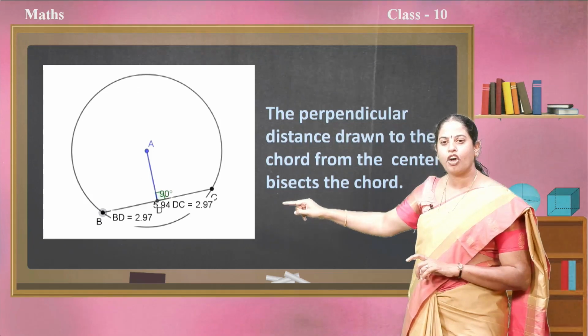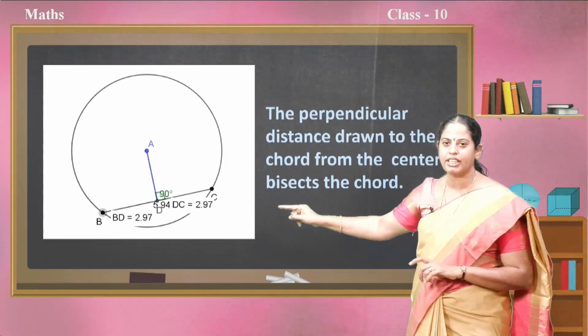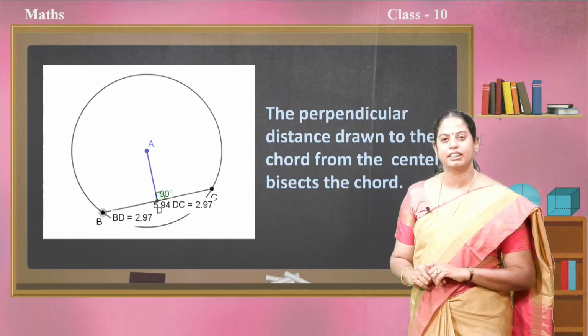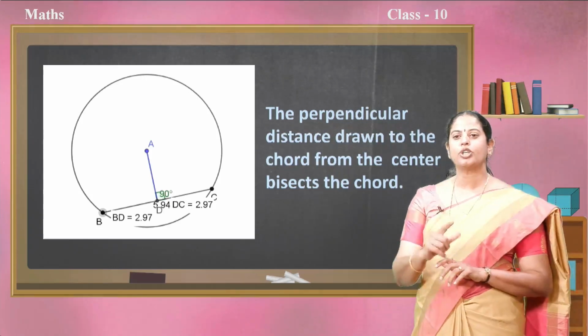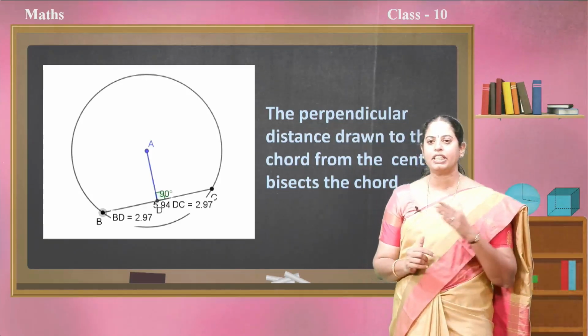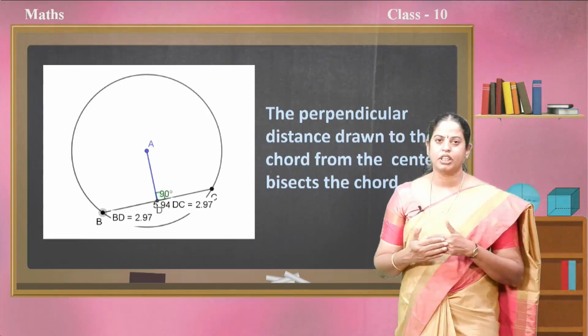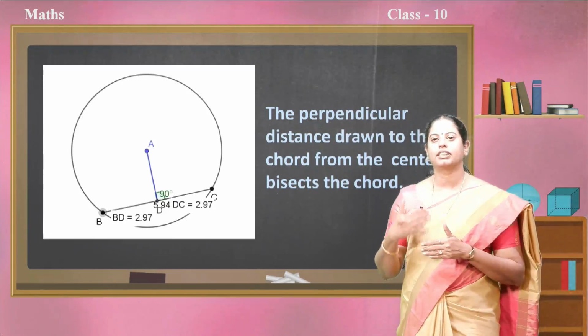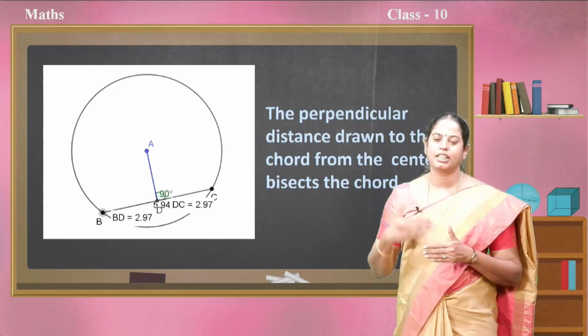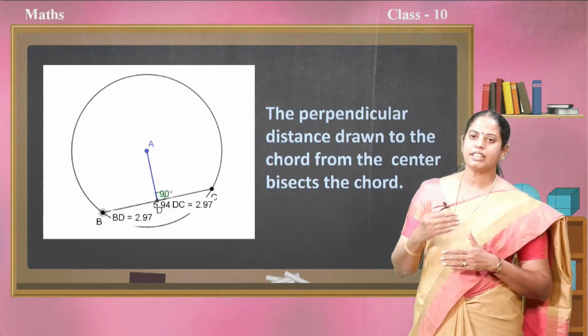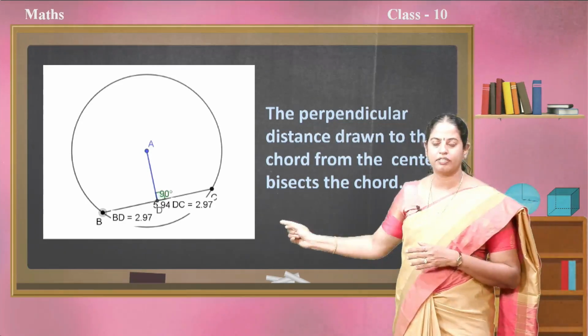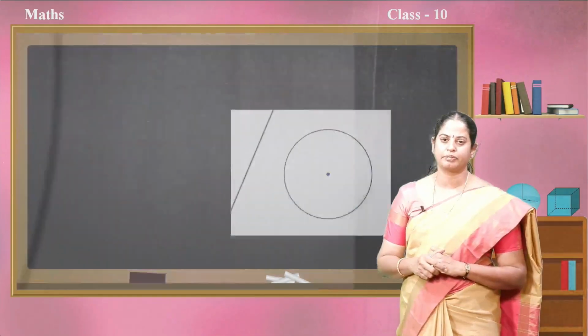The perpendicular drawn from the center to the chord is bisecting the chord. Yes, this is also something you have learnt in the 9th standard, but we need all these concepts to understand the circle chapters in this class or in this standard. For better understanding, we need all these concepts, children.